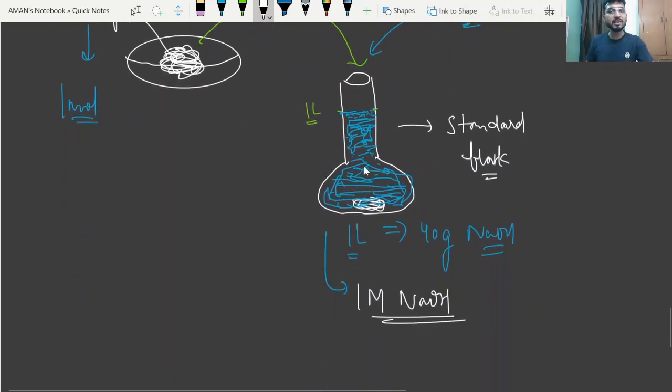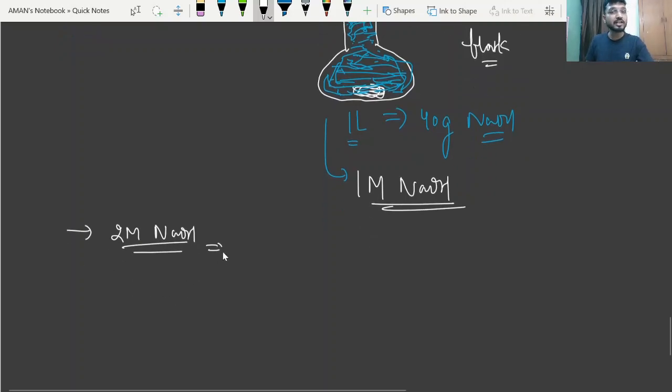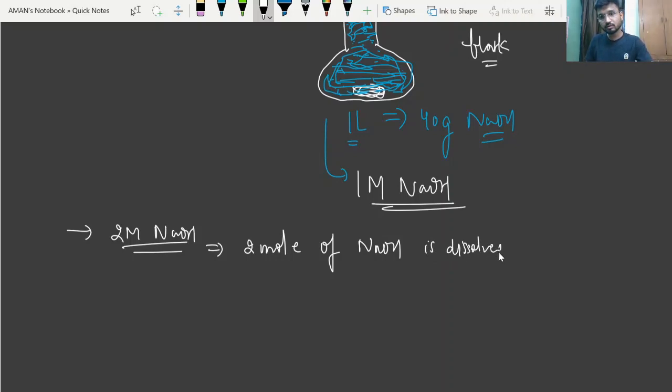So in a similar way beta, if I just write 2 molar NaOH solution, what does it mean? Again it means now 2 mole instead of 1 mole. See, this is 2 molar, so 2 mole of NaOH is dissolved in 1 liter solution.